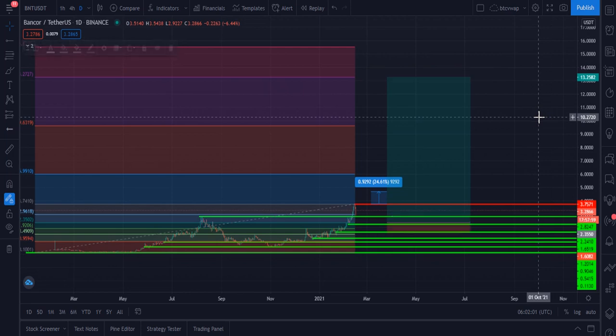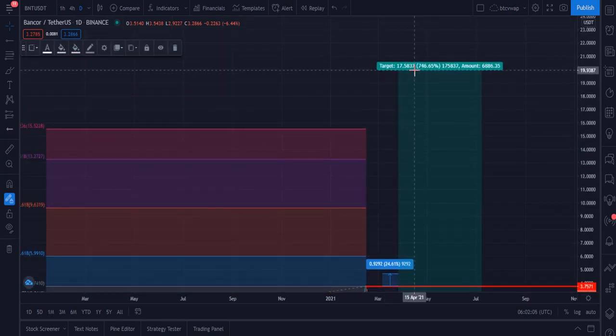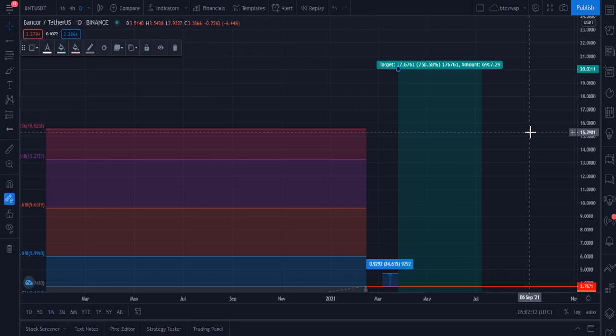460%, I think. Let me tell you my 1 year target. I am very sure that it has to hit within 1 year. I think definitely, because the project is very good. That is why I think that it will hit $20 within 1 year or 1.5 years. This is my last target. I think it has to hit the $20 level within 1 year or 1.5 years.